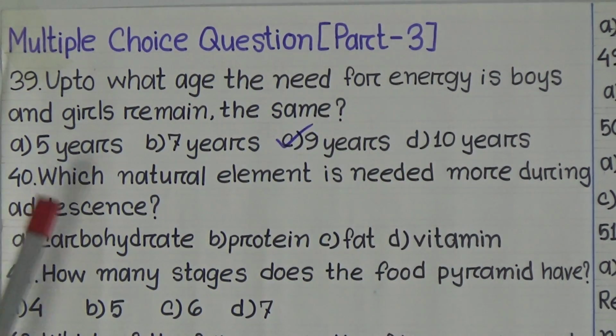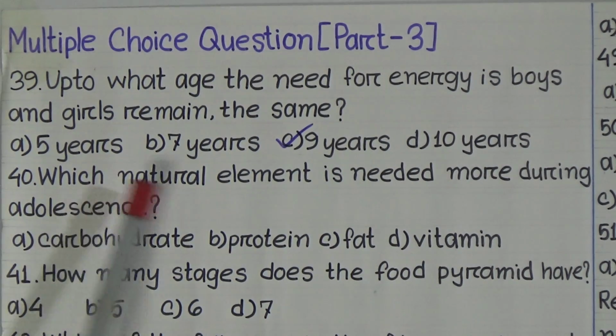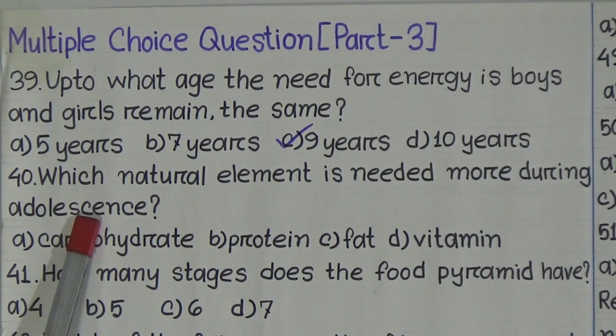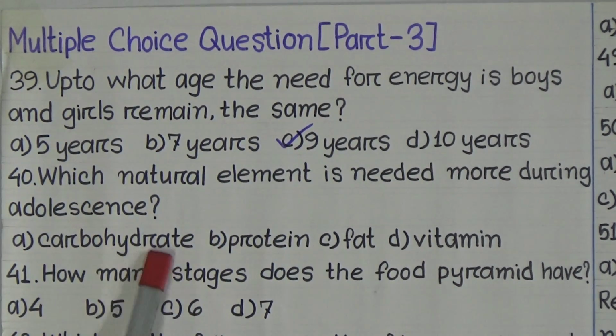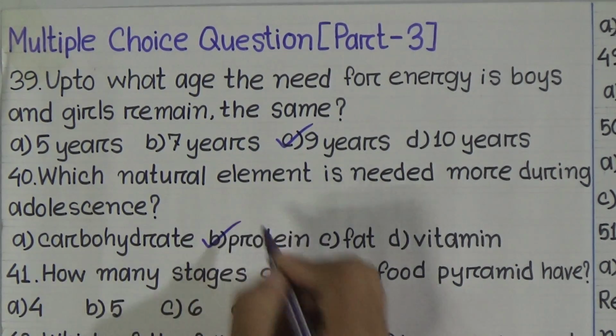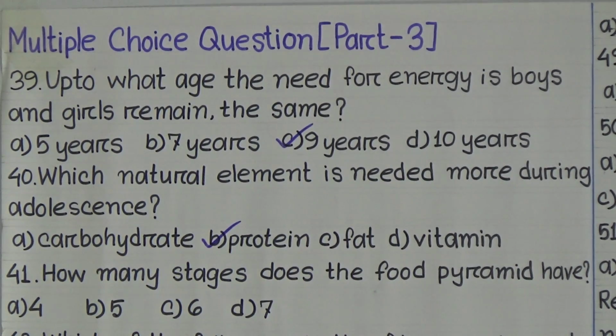Now, question number 40. Which natural element is needed more during adolescence? Given options are carbohydrate, protein, fat, vitamin. Here, our correct answer will be option B, protein. So we have to put tick mark on option B.